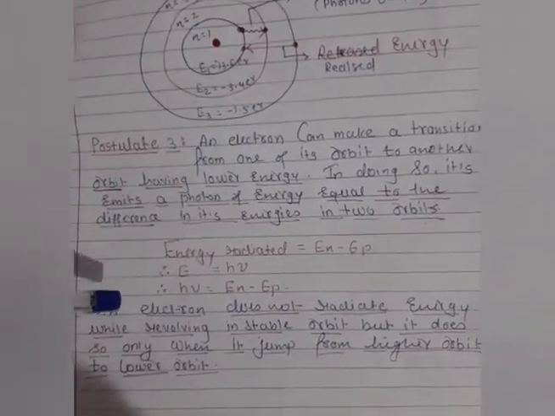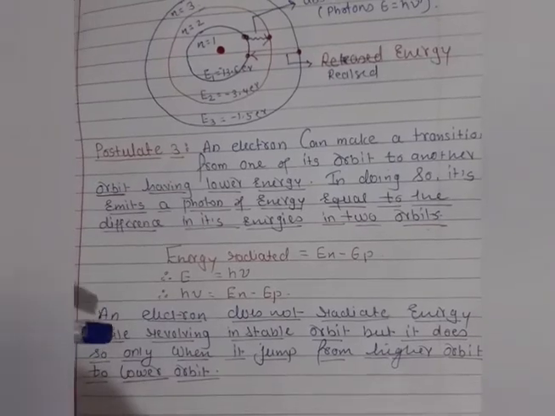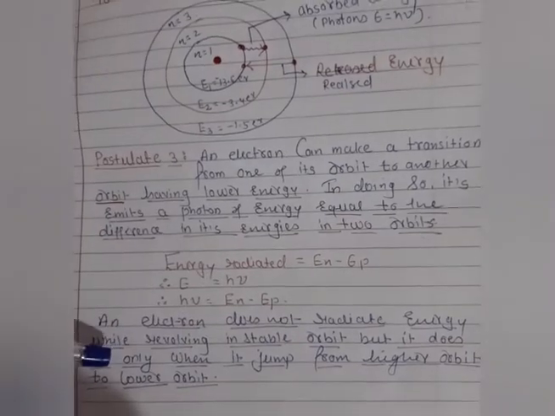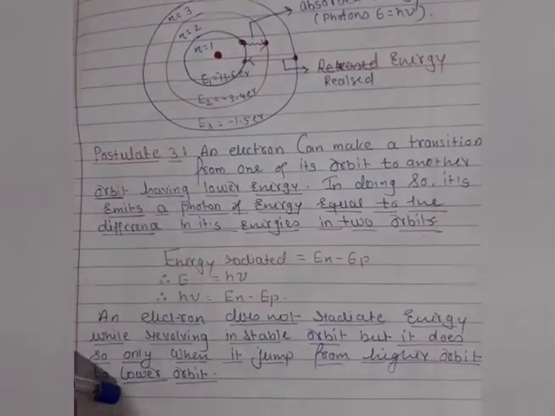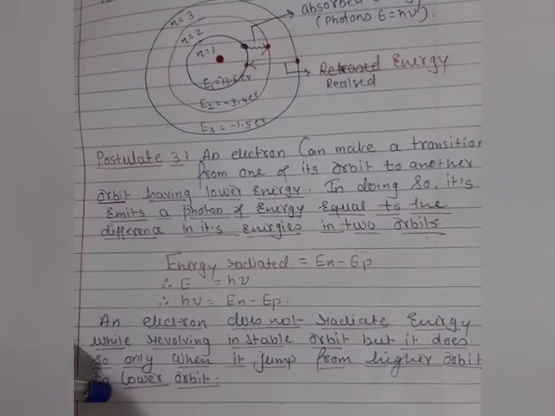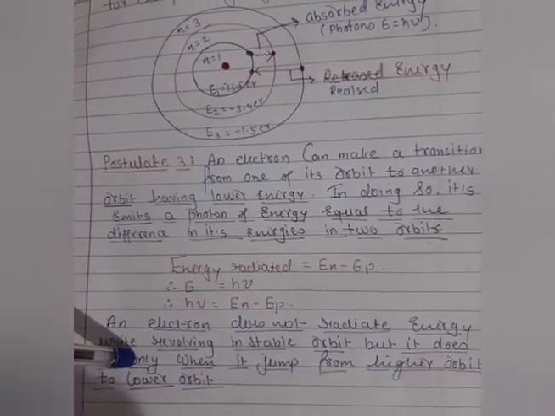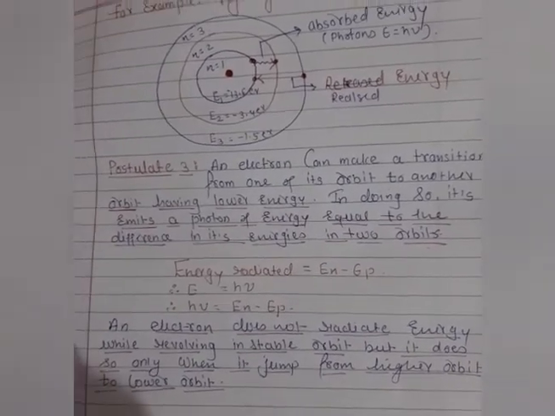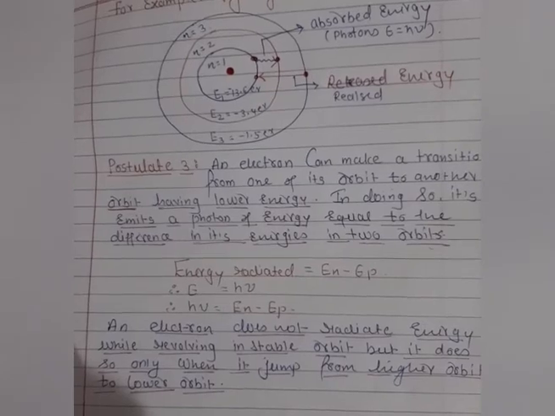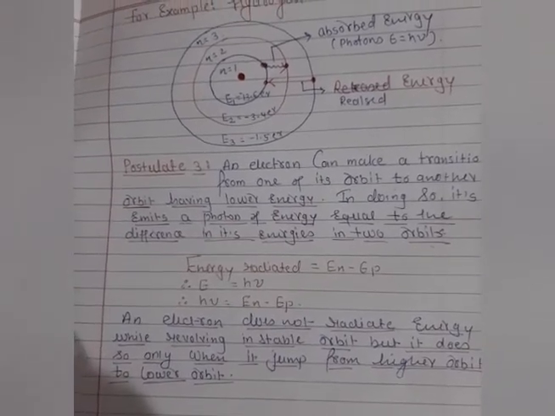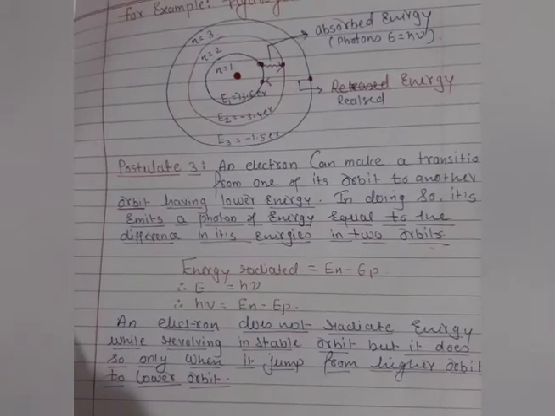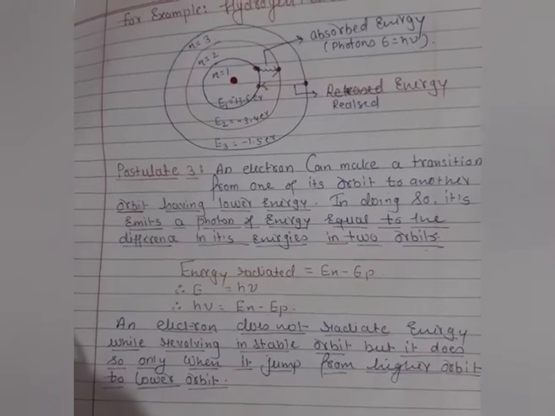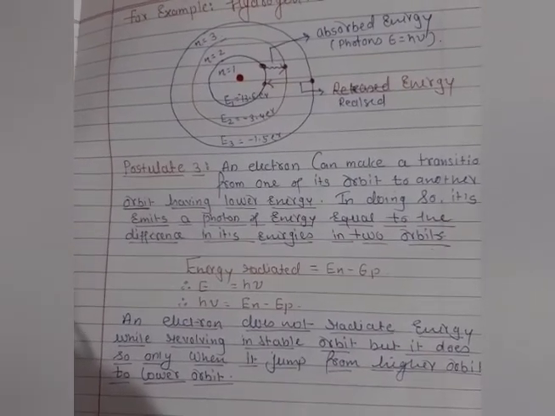So here you can see an electron does not radiate energy. This is the assumption made by Niels Bohr, revolving in a stable orbit, but it radiates when it jumps from a higher orbit to a lower orbit. This whole assumption has been made in the second postulate, because in Rutherford's model, as you know very well, when an electron revolves in its orbit, it radiates energy and its orbit decreases, and after some time this electron sticks on the nucleus, and at that time the atom is destroyed.